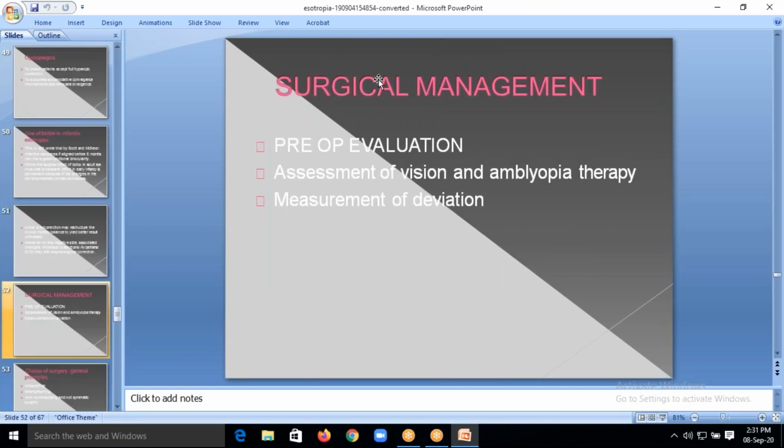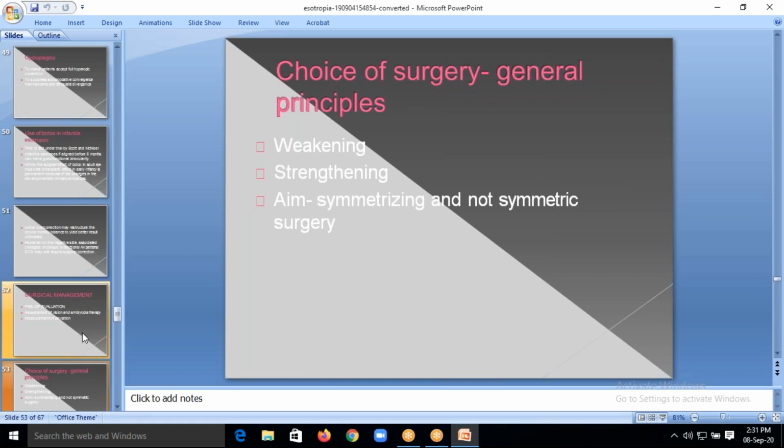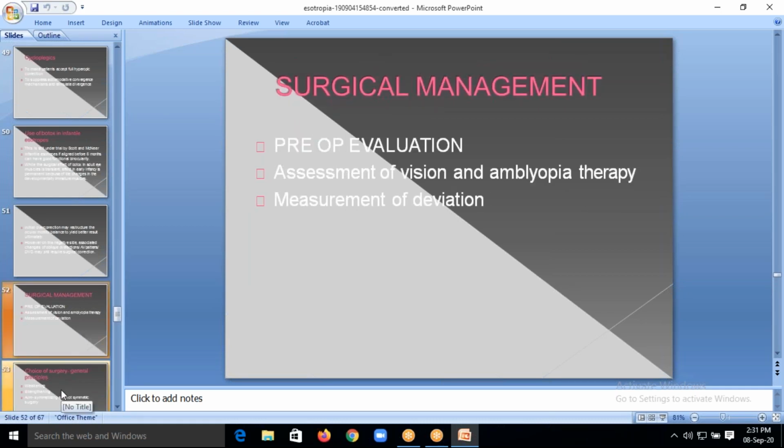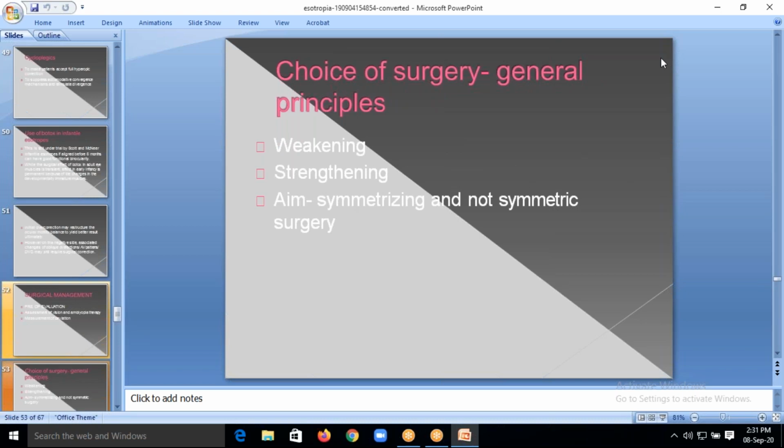Next one is surgical management. Pre-op evaluation is very important. Assessment of vision and amblyopia therapy is very important, and measurement of deviation is also important prior to surgery. So there are various surgeries: weakening, strengthening. What you are weakening is the muscle which is involved, and strengthening of the muscle. And what is the aim? To symmetrize a non-symmetric surgery.